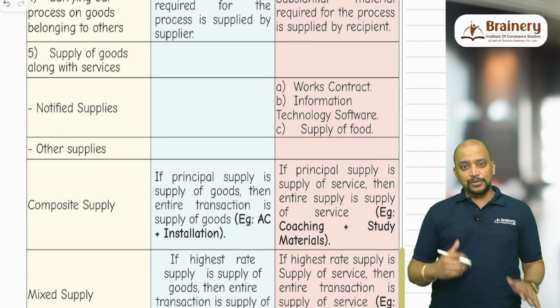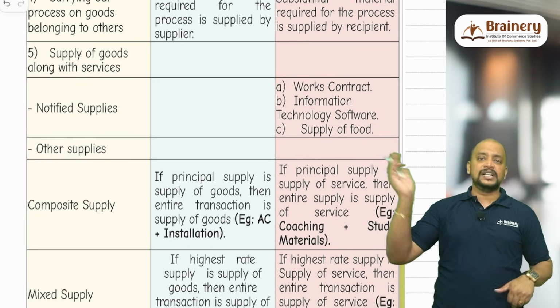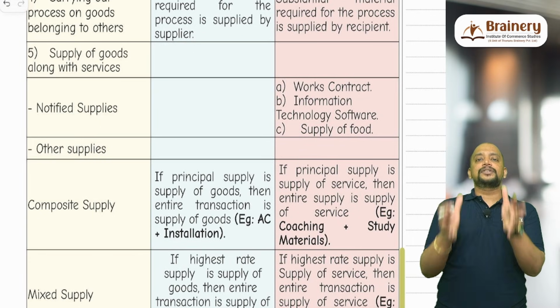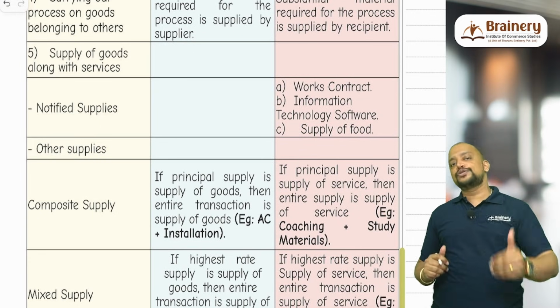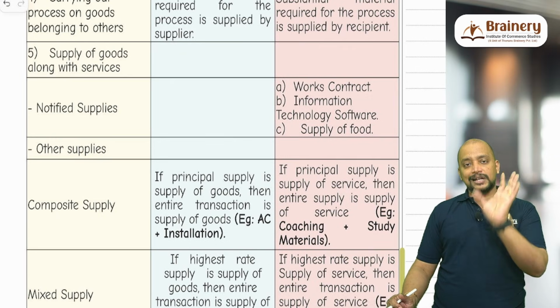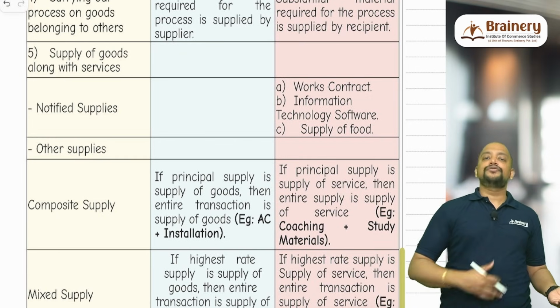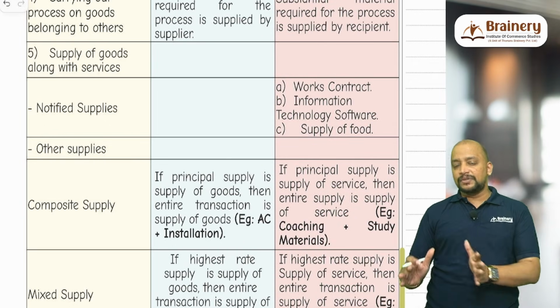For example, you are asking me to construct a building. I will buy the cement, bricks, building material, electrical fittings, plumbing material, everything, and I will construct the building and give it to you. So sale of goods is also there and supply of service is also there, but it will be treated as works contract service, service only. The same way with food, there will be ingredients which are used in the food and cooking is there, but always it will be treated as supply of service.